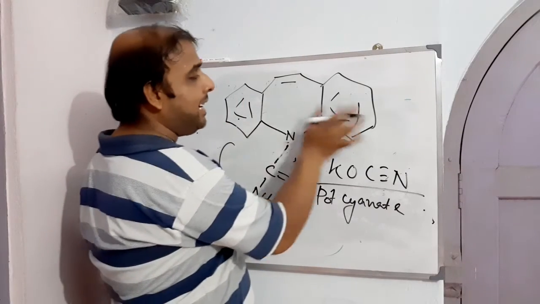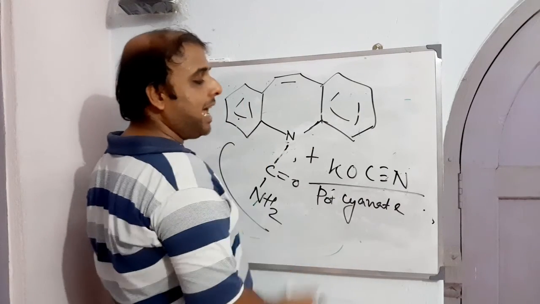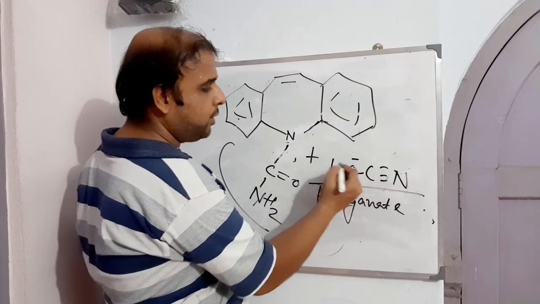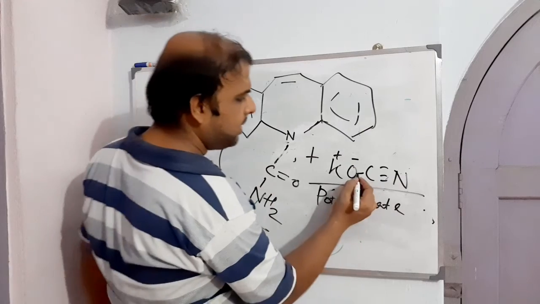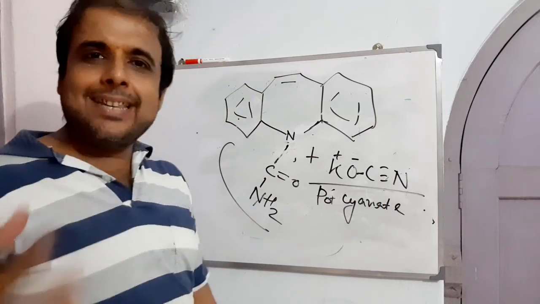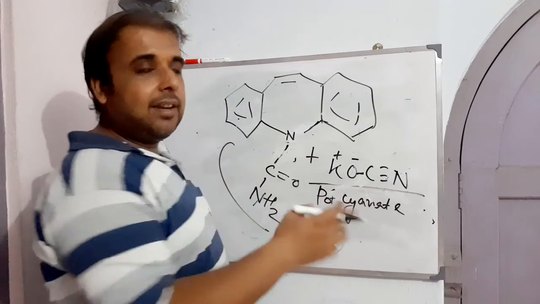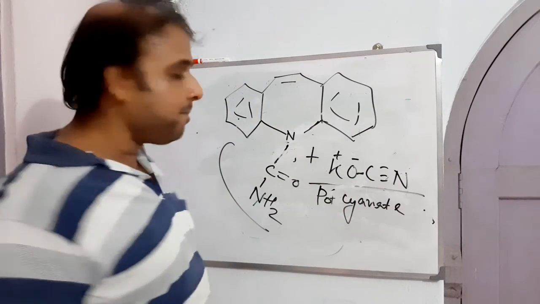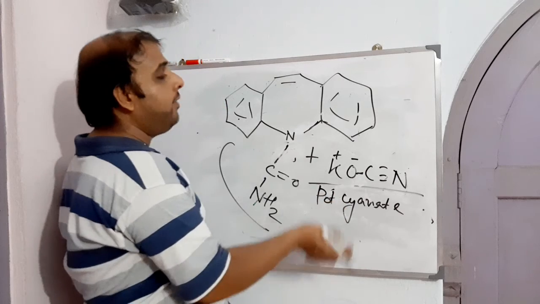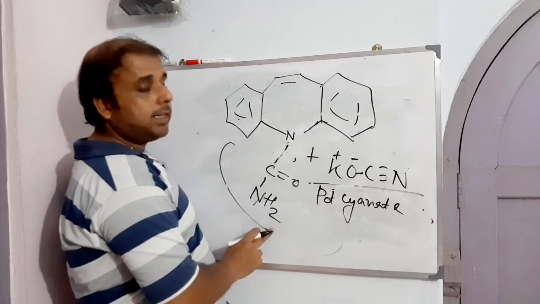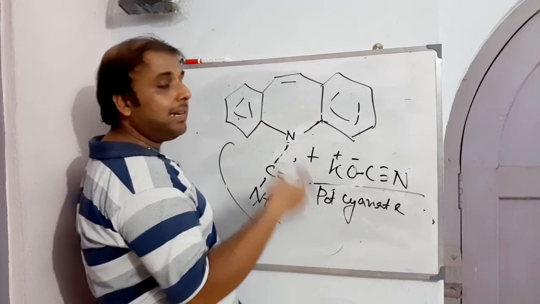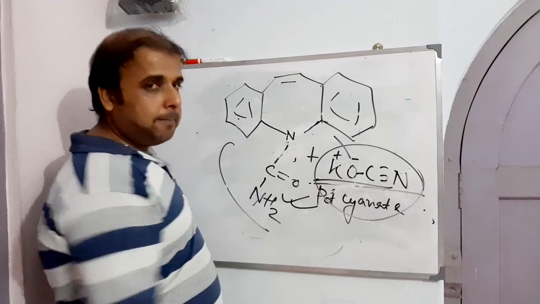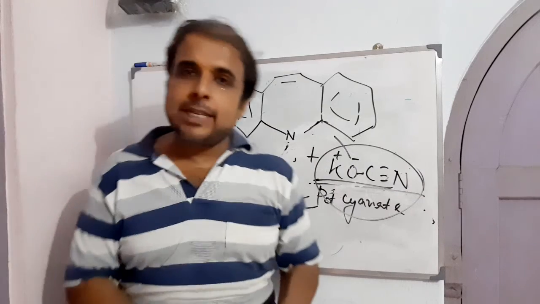So it is the dibenz azepine, while reacting with potassium cyanate, there is a formation of what? I should write it in this way, right? Because we know chemistry. So there should not be any hesitation, right? Simply like a chemistry student, you should behave with this KOCN, right? Chalo. So potassium cyanate, while reacting with this, there is a formation of CONH2. Earlier this was H, and later on, when potassium cyanate reacts with this, there is a formation of carbamazepine. So with that, I am done with the making of carbamazepine.